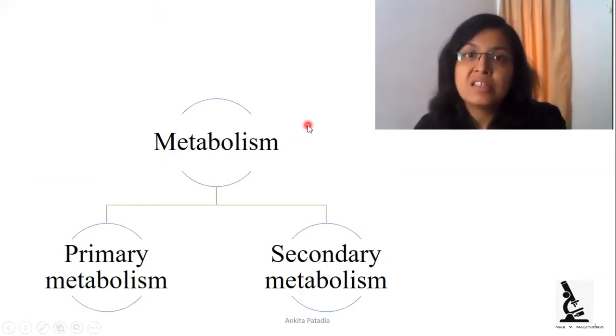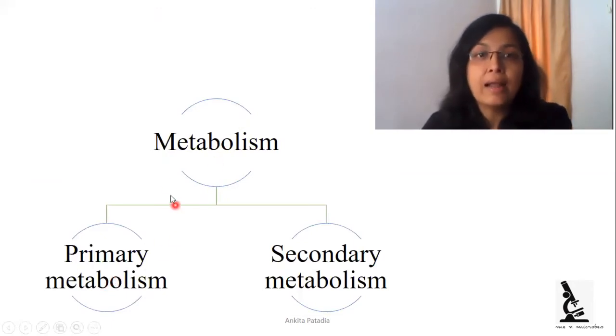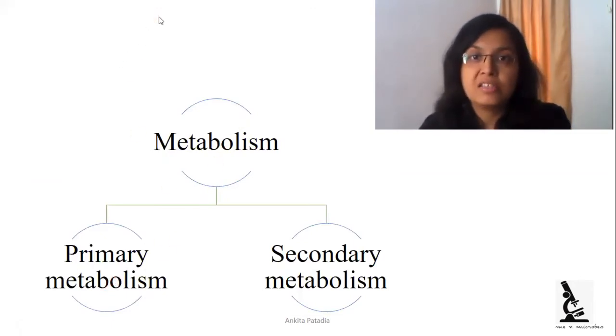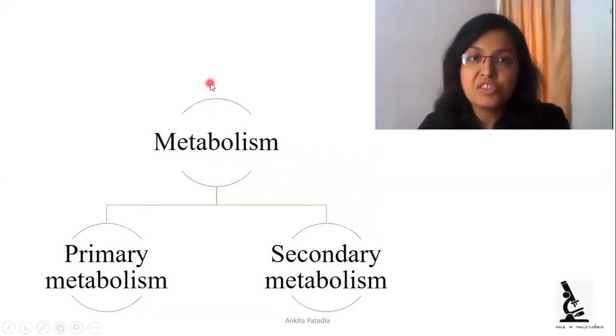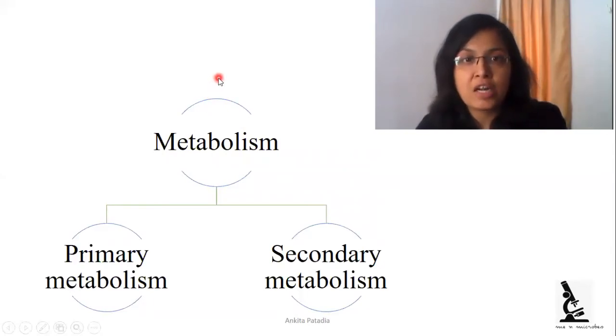Now metabolism is of 2 types, that are primary metabolism and secondary metabolism. Third is the intermediary metabolism, but it is not used in the classification, which is also very important. So we will discuss that intermediary metabolism shortly.